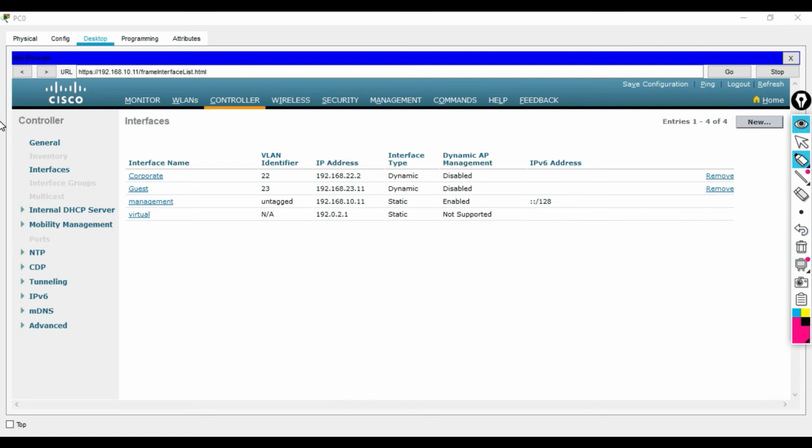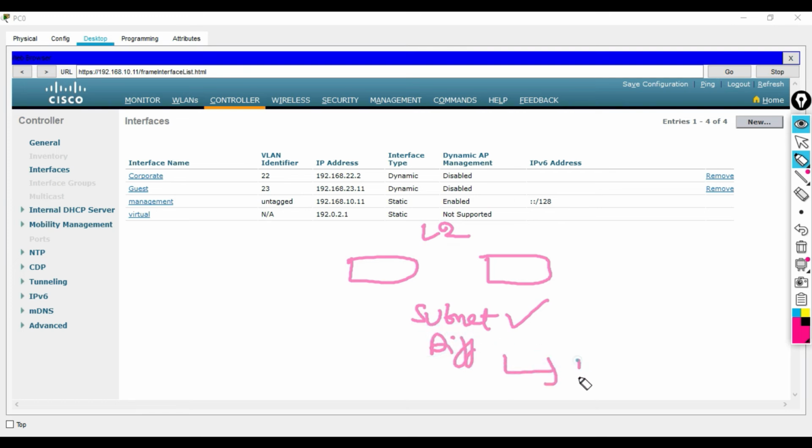Sometimes there can be two WLCs having the same subnet. That is known as layer 2 roam. But if there is a different subnet, that is known as layer 3 roam. We will see this in our slides also, don't worry.